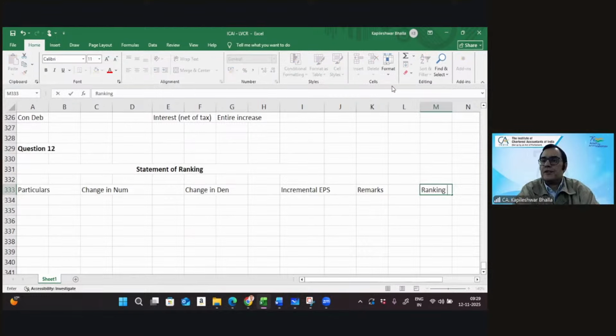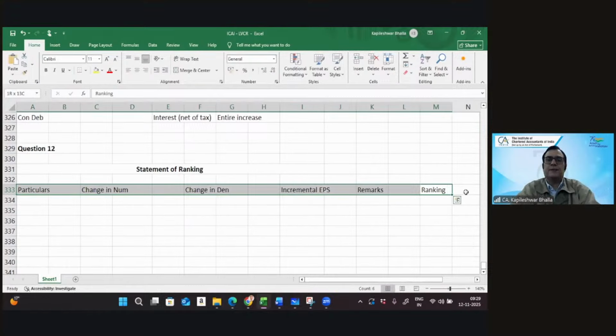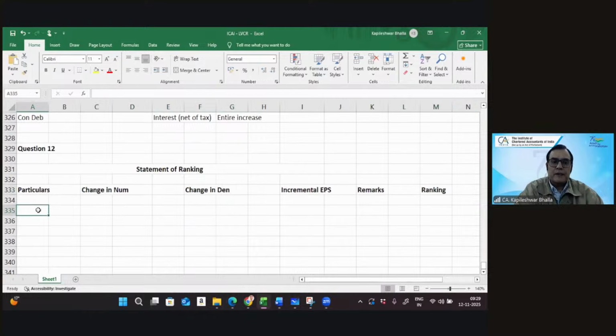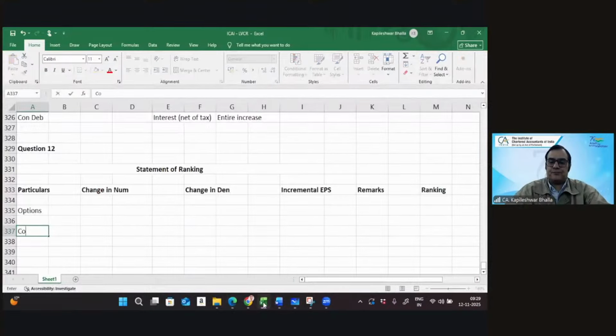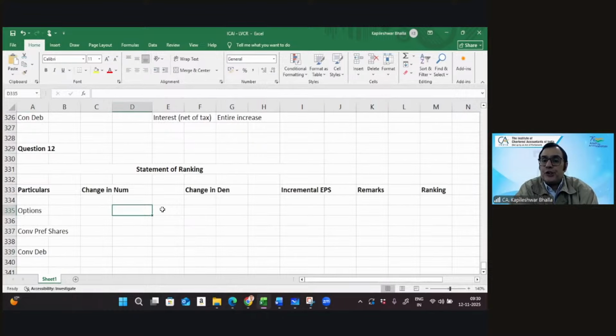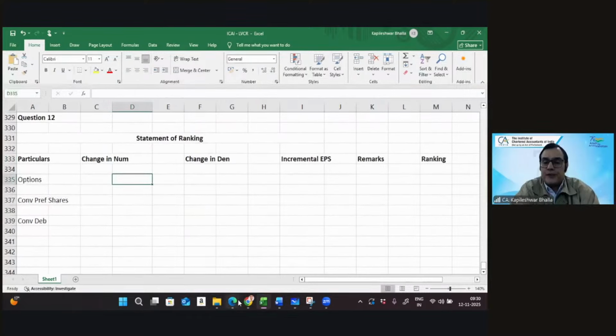So in this particular case, I've just added the columns out here. So let me just highlight them. So we can consider options. Then next, we give convertible preference shares. And then we've got convertible debentures. Okay, now let's look at the change in numerator and denominator for this.